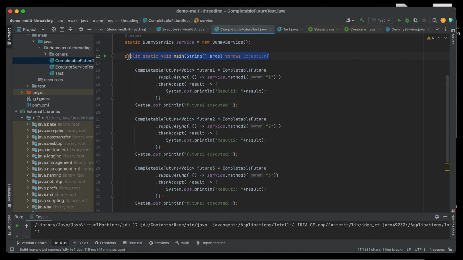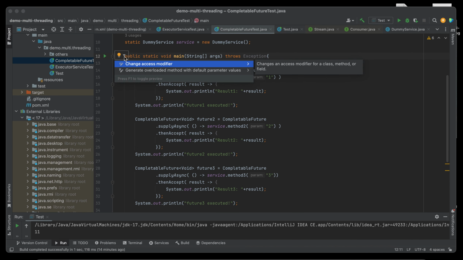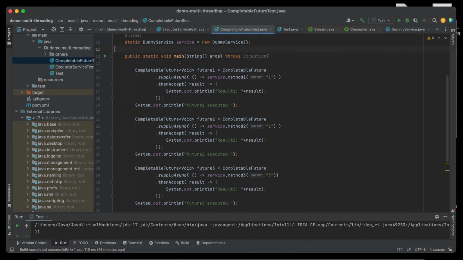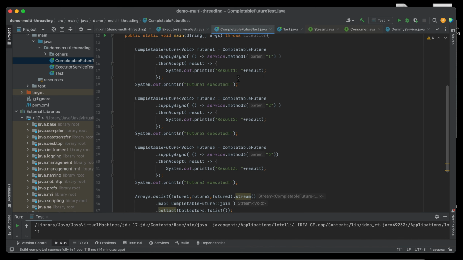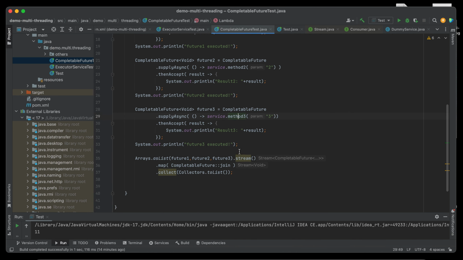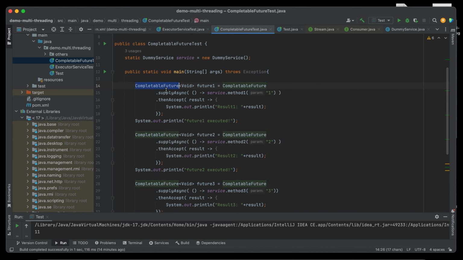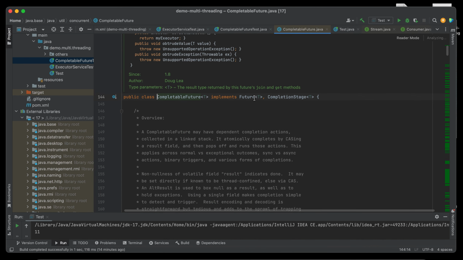In this main method, we have the main thread, and this main thread will execute these three methods, method 1, 2, and 3, in parallel using CompletableFuture. CompletableFuture is a class, an implementation of two interfaces, Future and CompletionStage.